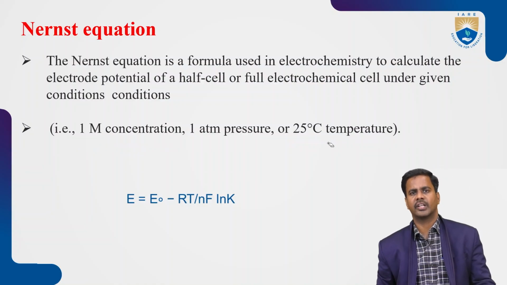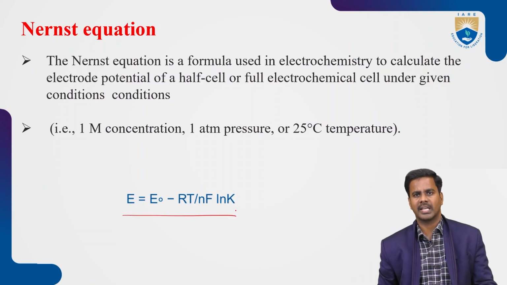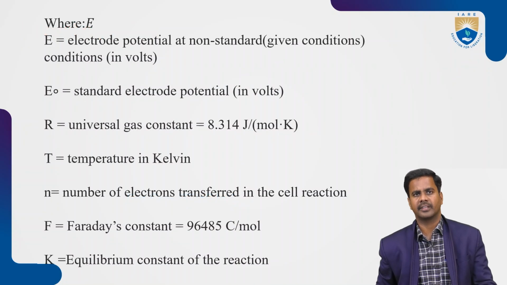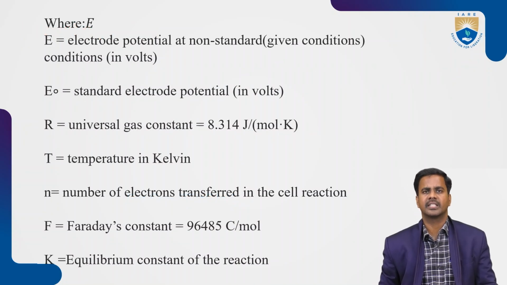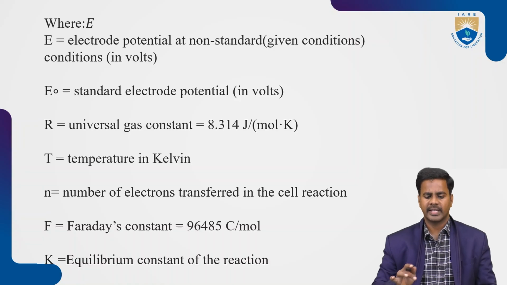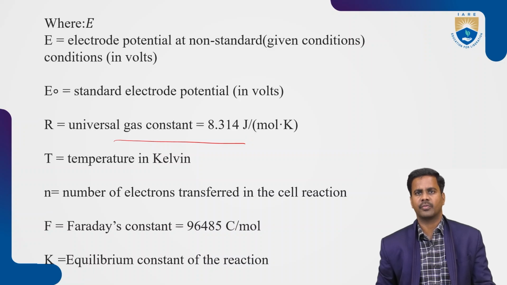Here we can write the Nernst equation as below. E is equal to E naught minus RT by nF log K. E is the electrode potential at non-standard conditions. E naught is the standard electrode potential in volts, and R is the universal gas constant, and that value is 8.314 joules.